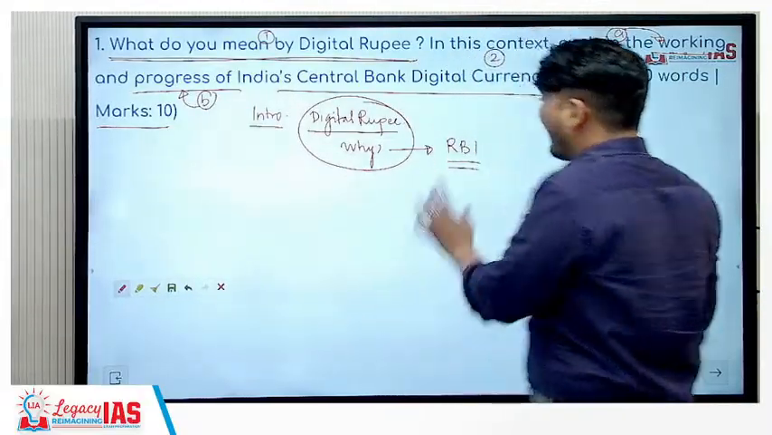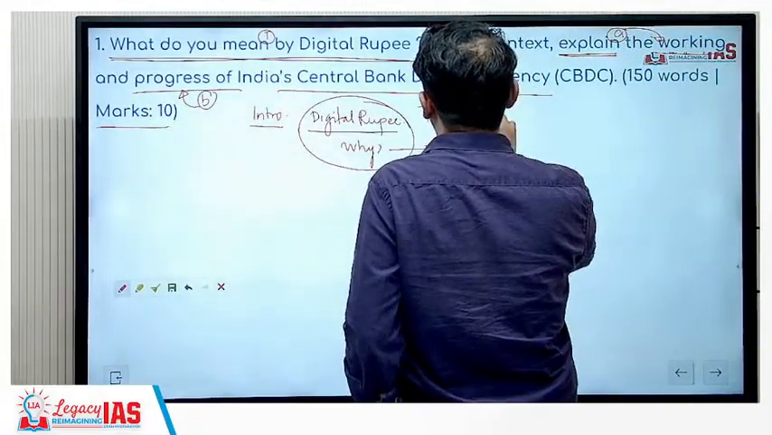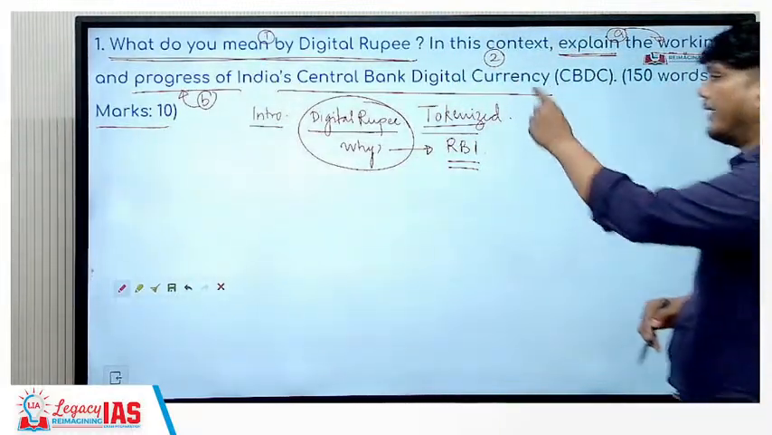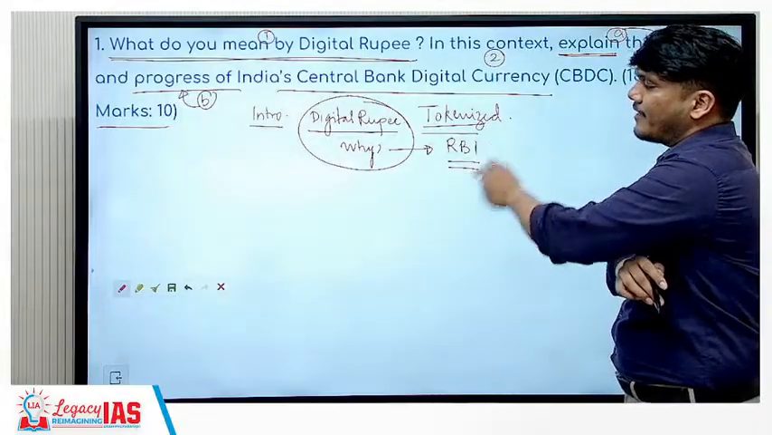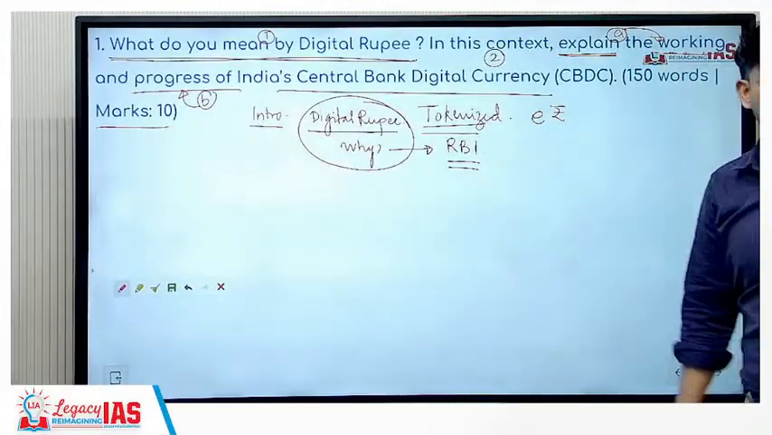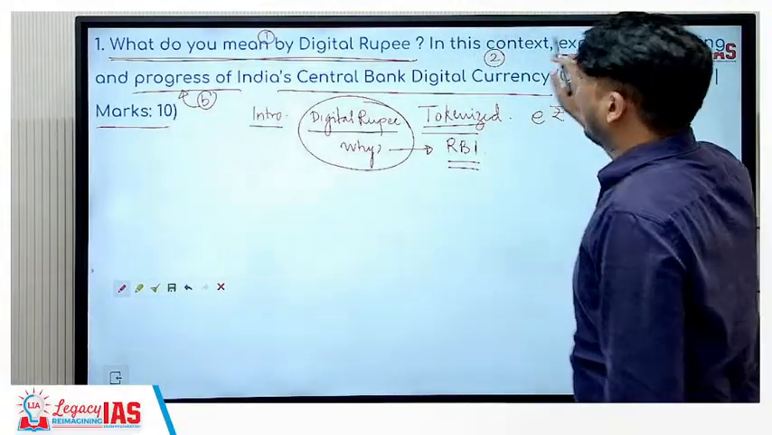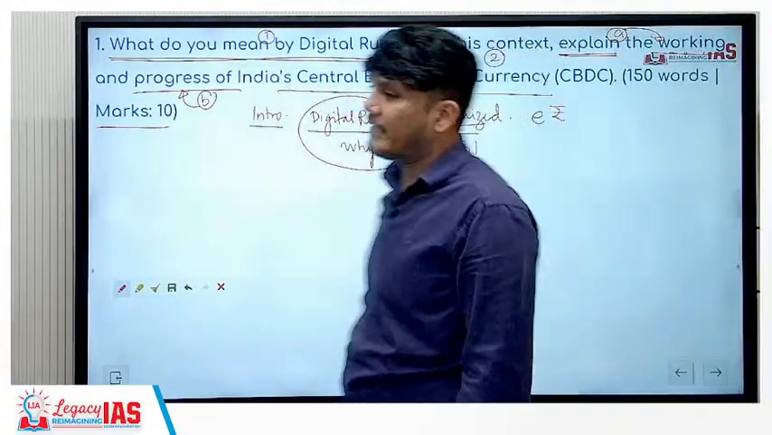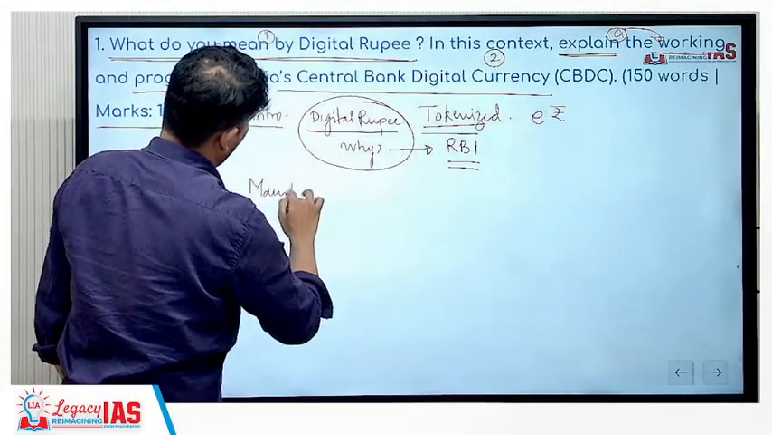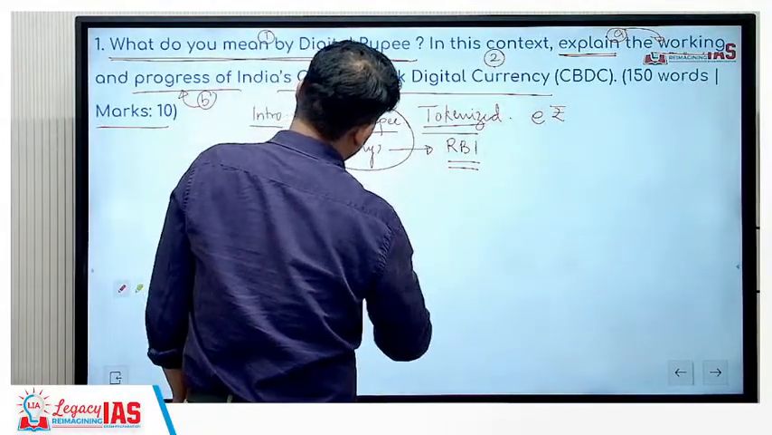So this is as good as your actual hard cash. It is just that it is tokenized and in online form. So what is digital currency? It is tokenized money, but of course as good as cash because it is backed by the RBI, and this is our digital rupee, that is e-rupee. So you'll have to explain that. Then comes the next part, explain the working and progress of India's central bank digital currency. You will first have to explain in the main body, part of which would have already started over here, and then in the next part of the main body, explain the working.